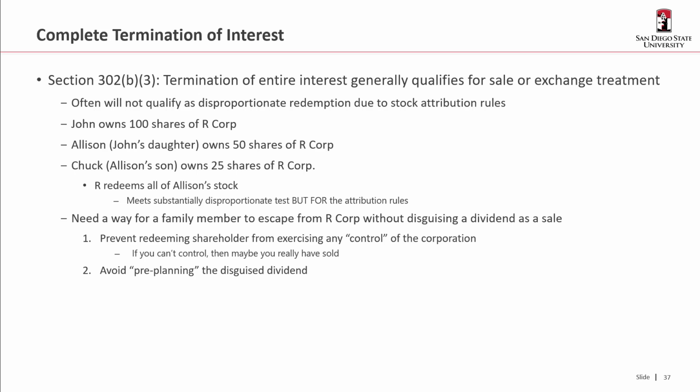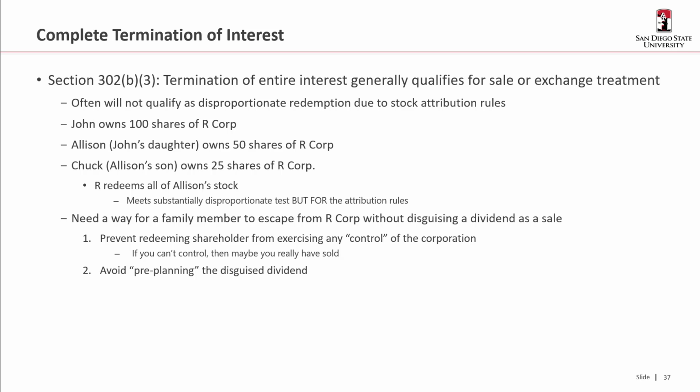As you know, we've walked our way through some of the classic redemption cases so far, and you've been working on a case that involves this next topic, which is a complete termination of interest. Under 302(b)(3), a termination of the entire interest of a shareholder generally qualifies for sale or exchange treatment. This often would not qualify as a disproportionate redemption due to the stock attribution rules.